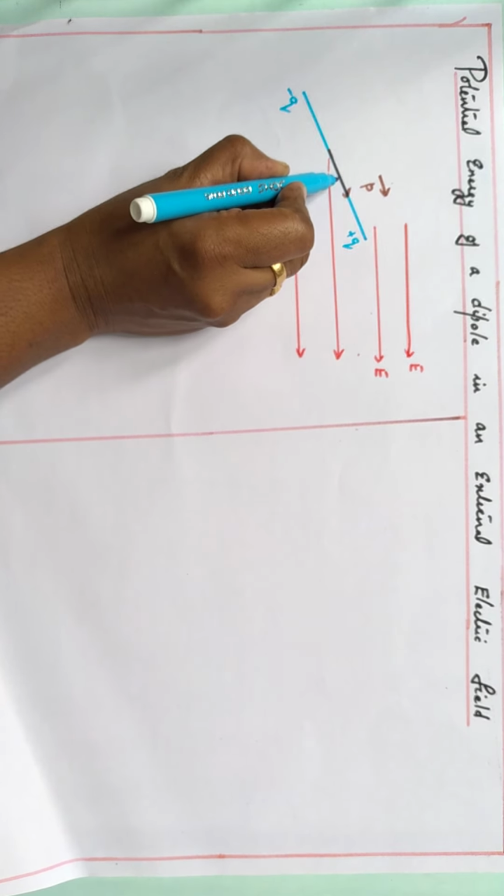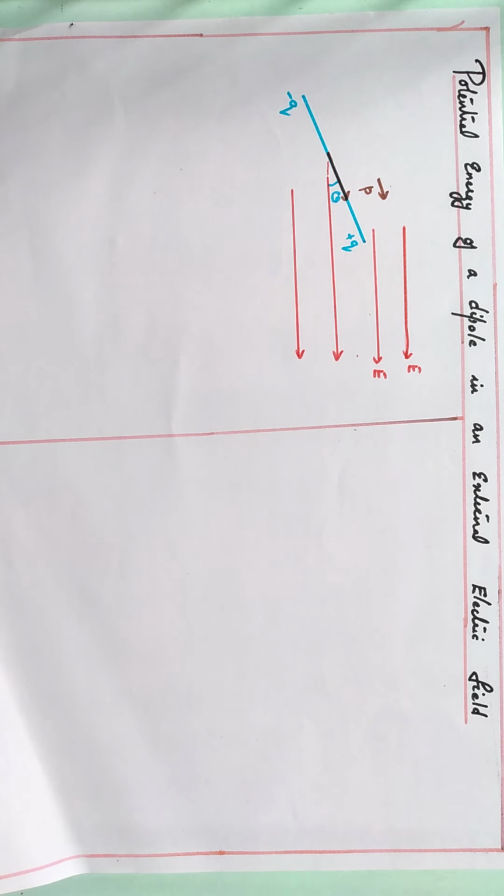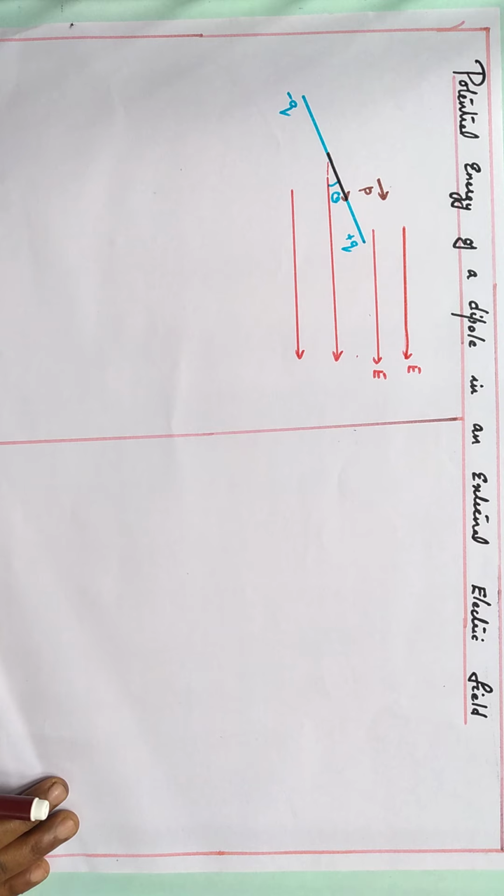Let theta be the angle between the direction of dipole moment and electric field. So theta is the angle. This is the assumption. Consider a dipole of dipole moment P placed in an external electric field E. Theta is the angle between dipole moment and electric field.